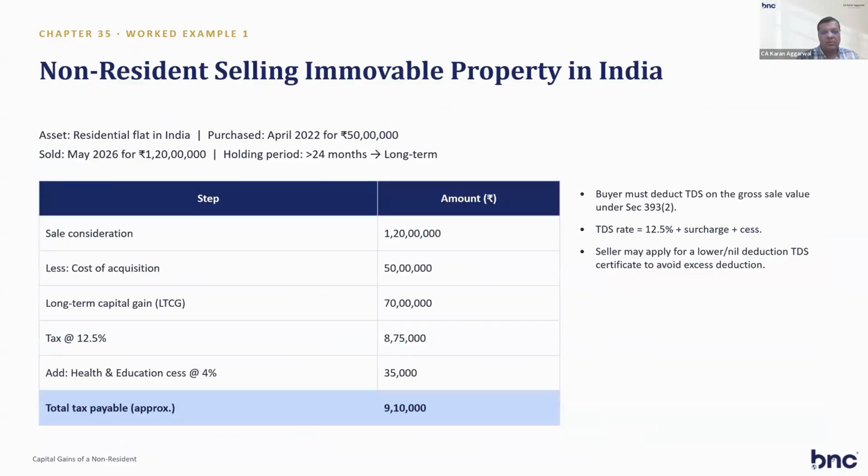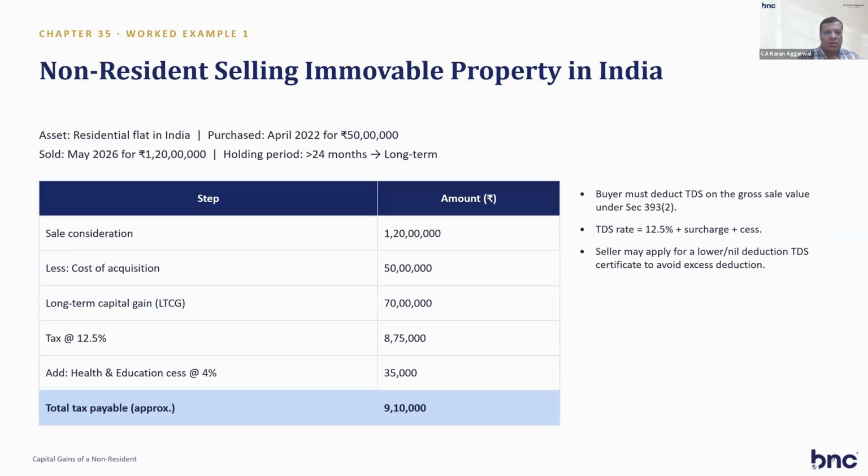So I have made the computation for long-term capital gain for a non-resident. The Income Tax Act has now made it very simple for the non-resident. For residents, they have made indexation also available, but it is not available for non-residents. So the non-resident has the only option of selling the property and deducting the cost of acquisition from it. The remaining portion is taxed at 12.5% and 4% cess, and that is the total tax payable, which you have to pay, and then you can remit the remaining money out of India.